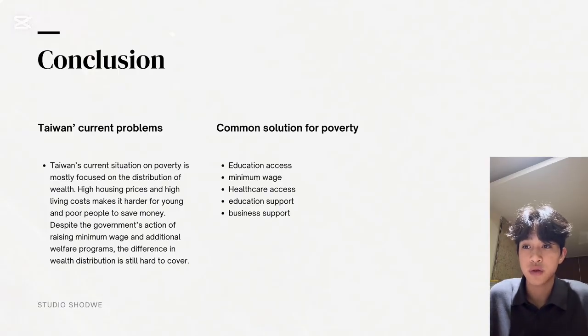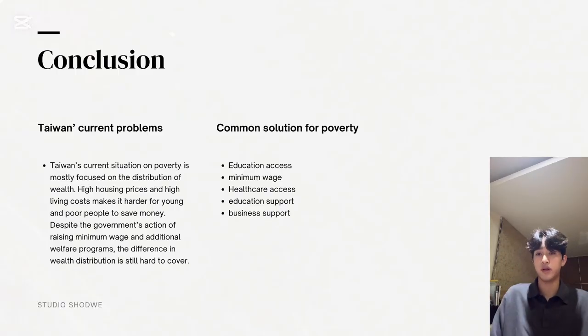Secondly, the government should continue to raise the minimum wage, but also make sure small businesses can afford it through proper financial support. Third, healthcare access must be improved. Medical expenses often cause people to fall into poverty, so a stronger healthcare system can prevent that. And in most cases, most poor families couldn't afford healthcare at all.